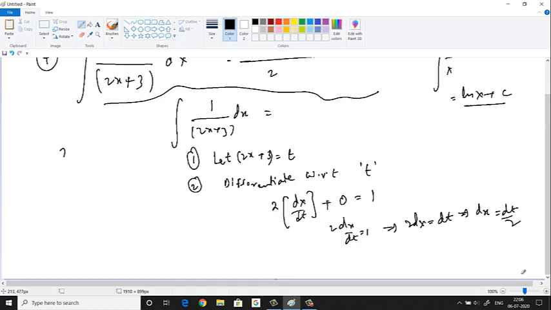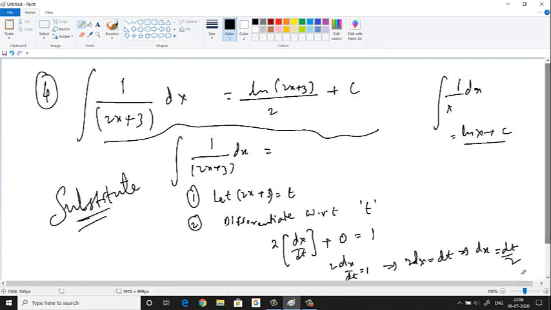So what are we doing here? We are going to substitute. This method is called a substitution method. Alright, substitution method. Of course, there are many methods in integration using which we may simplify the questions. In fact, without doing this also we could have solved this question like this. Think of this entire, in your mind only you think of it as x. So integration of 1 by x is ln x. But is this x actually?